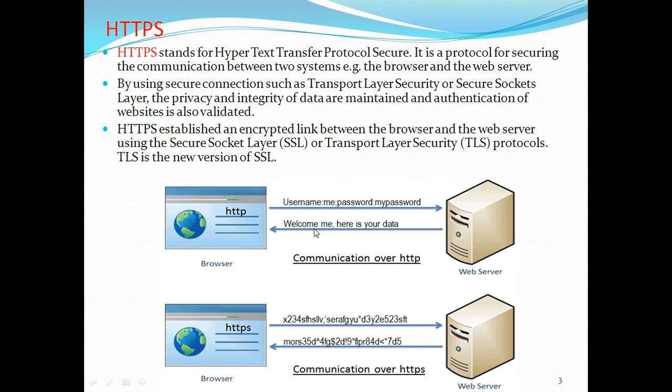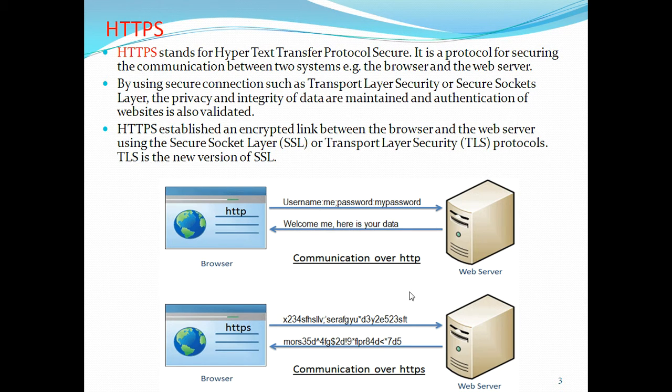This is without security, and this is with security. Now see the difference. With username and password as simple text, everyone can understand it, so there is a possibility of attack. Is it clear? There is no privacy, and the text is known to unauthorized persons.